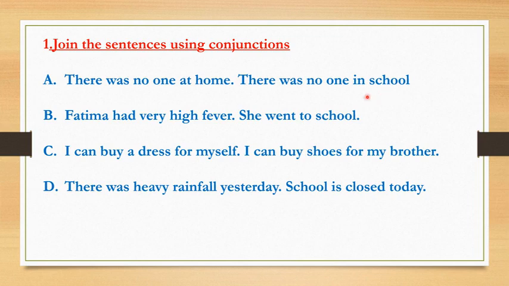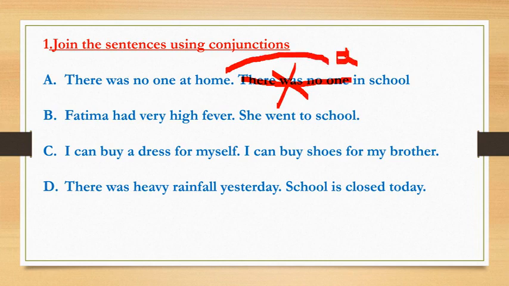So we have written only one sentence, we have omitted this part. This is a repetition, so we are going to cancel it. There was no one at home and in school, and we got the separate sentence. We are going to join it here with the help of what? And. We are going to use the word and. Correct? This is, there was no one at home and in school.